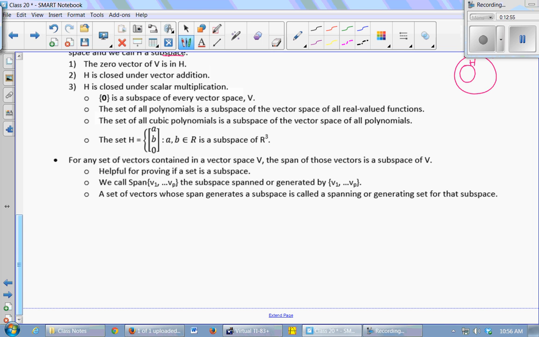And all the vectors that have real entries in the first two and zero in the third is a subspace of R3. This is a subset of R3, right? This is a plane in R3, z equals 0. So this is some smaller collection of vectors from R3. And the zero vector is in there, if you take a and b to be 0. And if you add any two vectors that look like this, like (a, b, 0) to (c, d, 0), you're going to get a vector with two real entries and then a 0. So this is in the set.